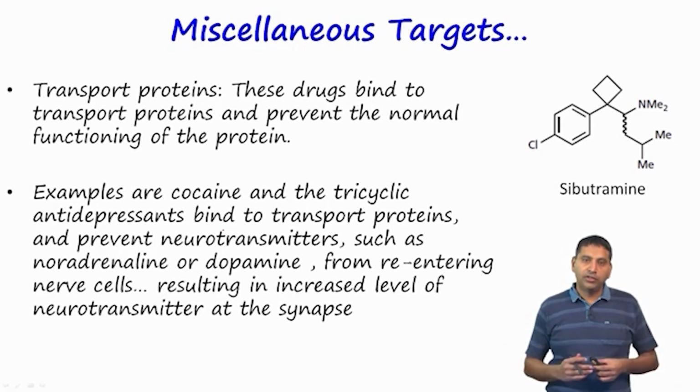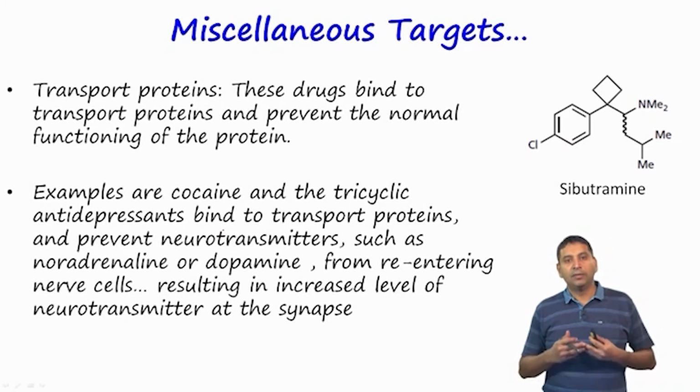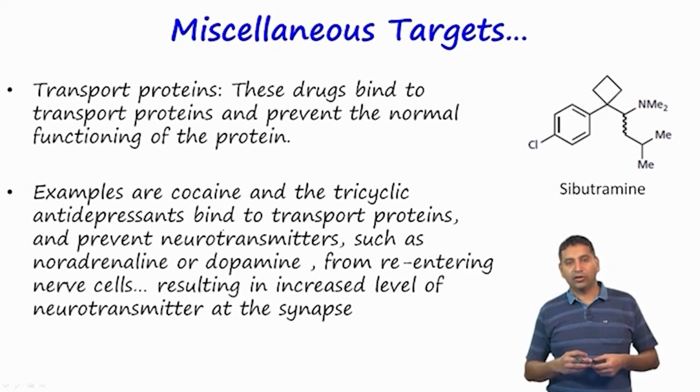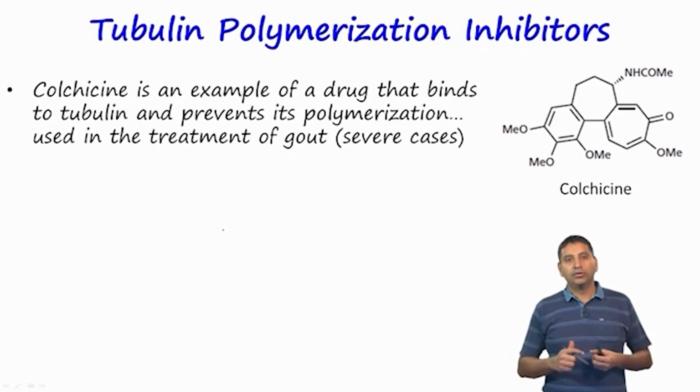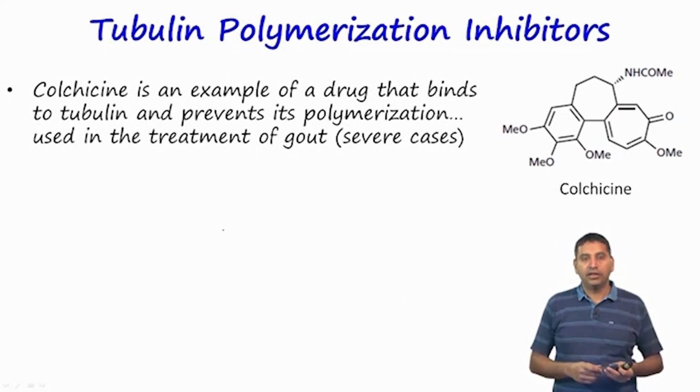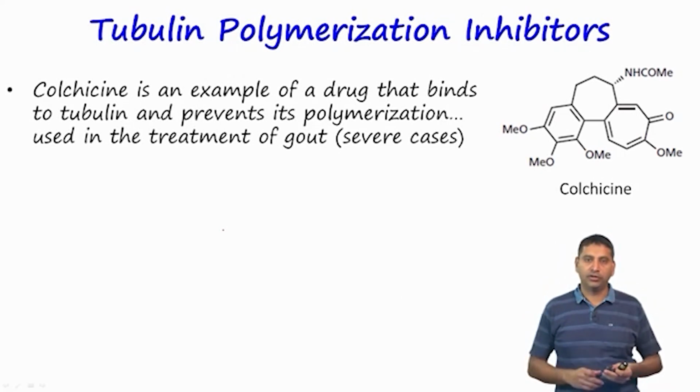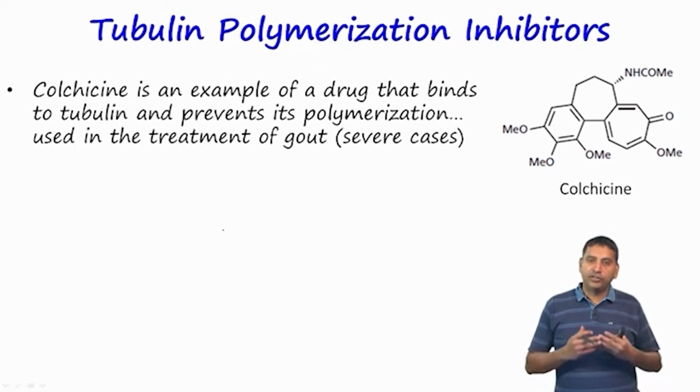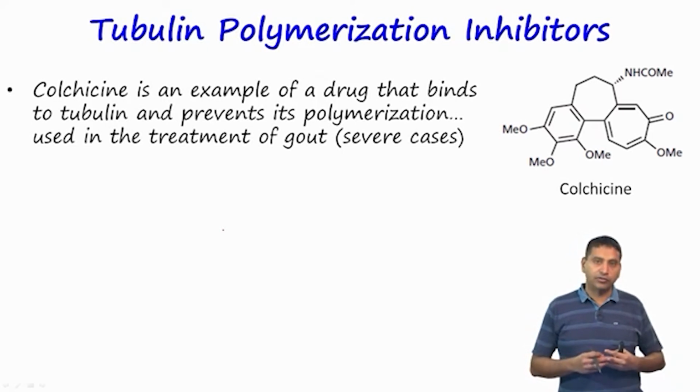Once it prevents this, because the neurotransmitter is present in the synaptic area, it results in increased levels of neurotransmitter activity. Okay. So, the next example is inhibitors of tubulin polymerization. We have already looked at previously that polymerization of tubulin is an important process during cell division. If you inhibit the polymerization, then you are able to prevent the cell from dividing, and this is extremely useful in the treatment of cancer, for example.